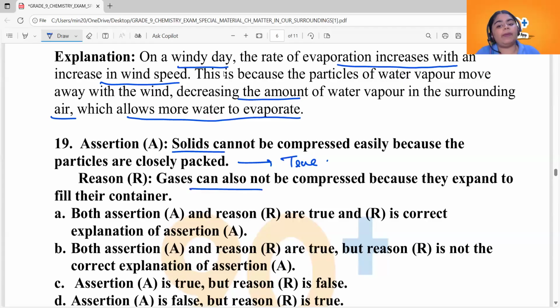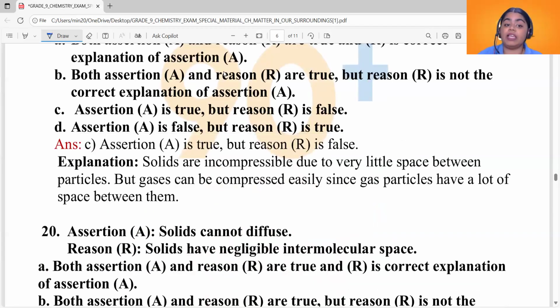Gases can also not be compressed because they expand to fill their container. Now that's not true. Gases can be compressed because they have enough space between them, as we have discussed here. So the answer would be option C. Assertion A is true, but reason R is false. How do we explain it?